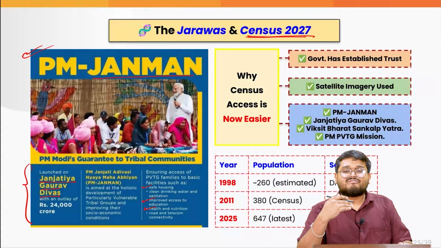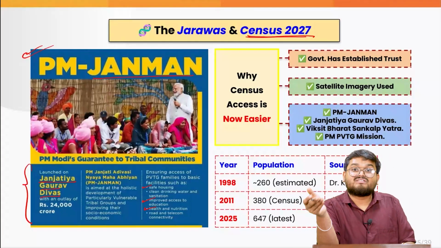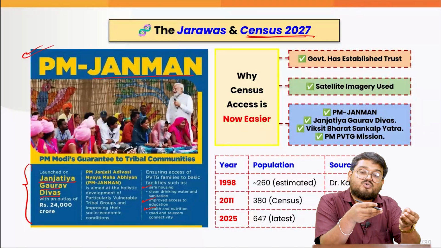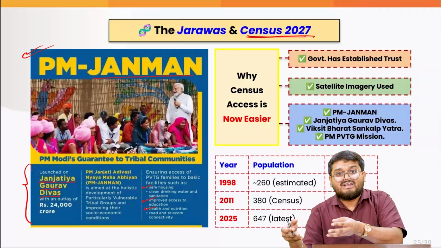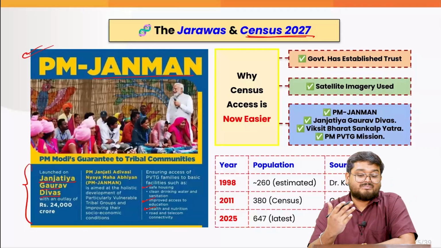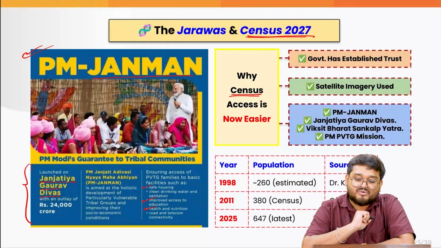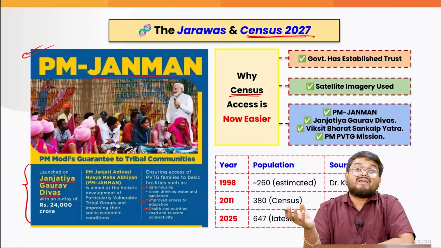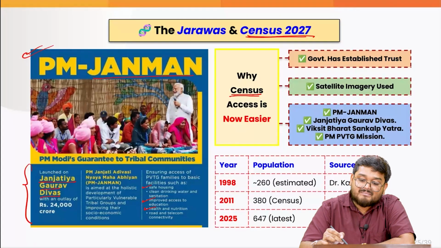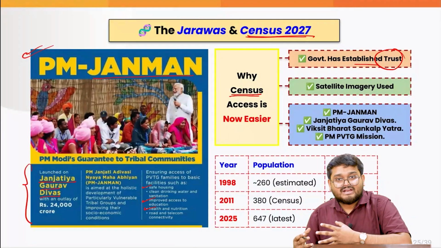Now the government has been doing so many health initiatives, also infrastructural initiatives such as the Andaman Road, which is actually helping the local tribal populations reach the local markets and integrate with the mainstream population. According to various experts, it is reported that the census will now be incorporating their population also. Over a period of time, mainly with the Jarawa groups, the government has established trust between themselves because of government initiatives, because of employment scaling initiatives.